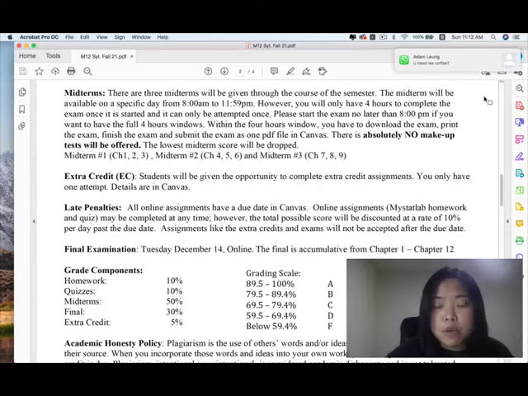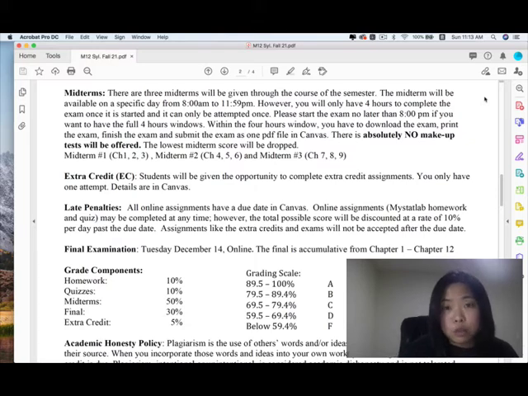For the midterms, I will give you guys the sample midterm. Make sure you work on it before you take the midterm. The sample midterm is really similar to your midterm. If you know how to do it, you will get a good grade on your midterm.